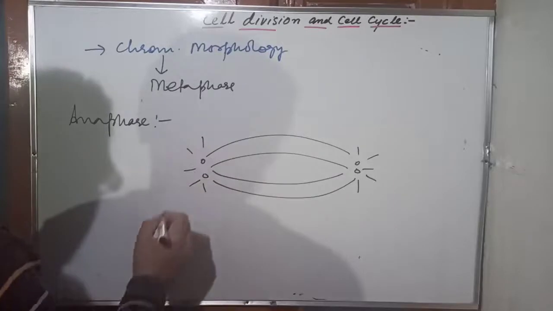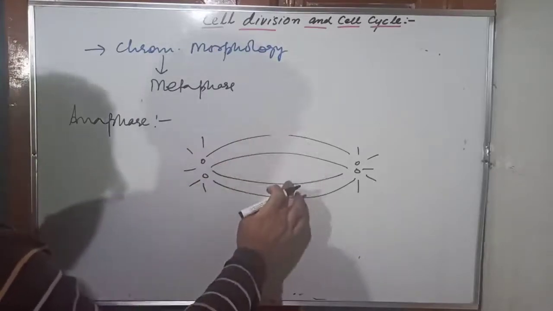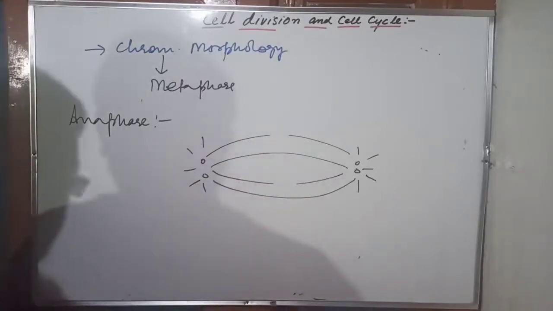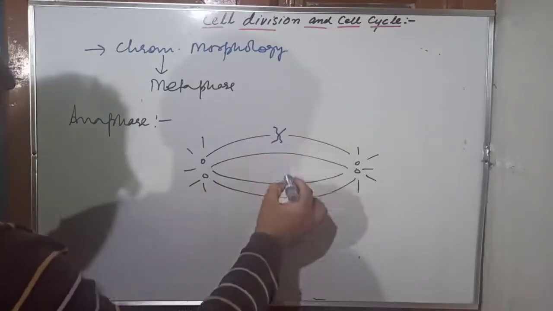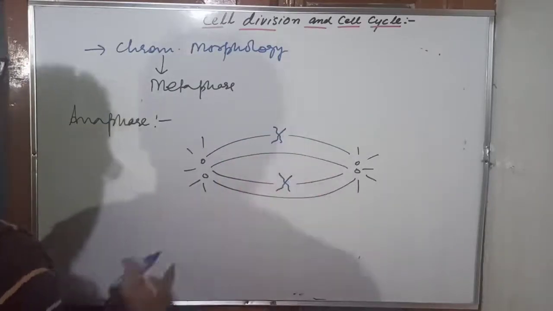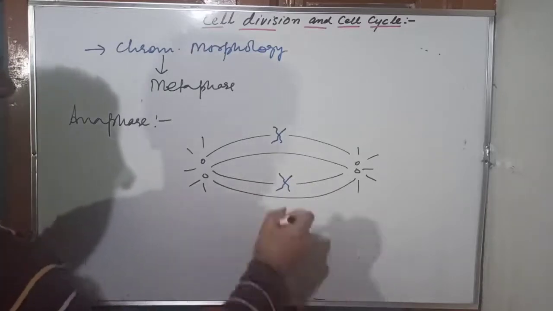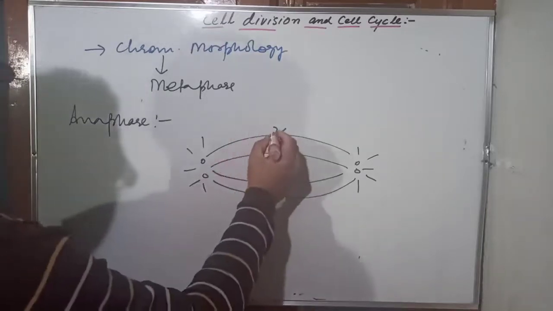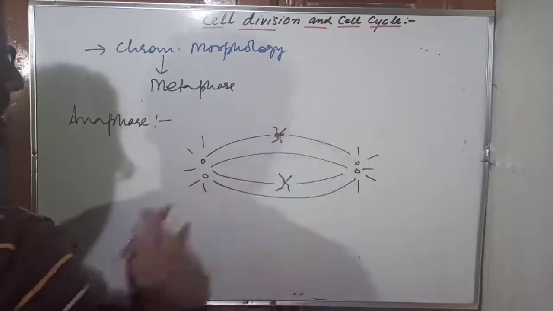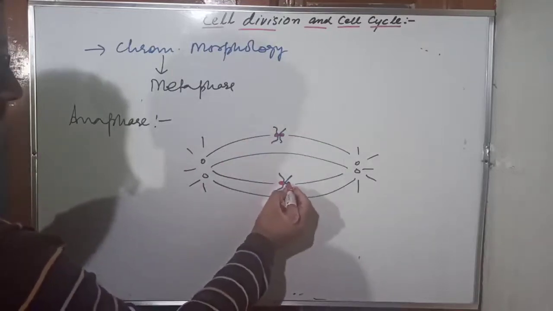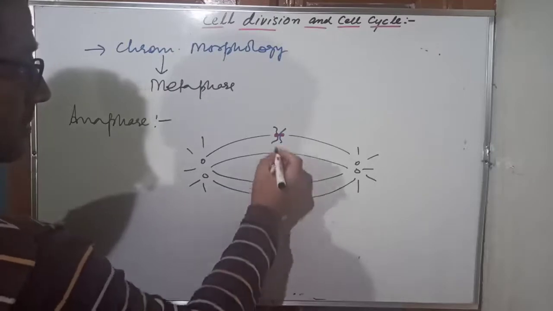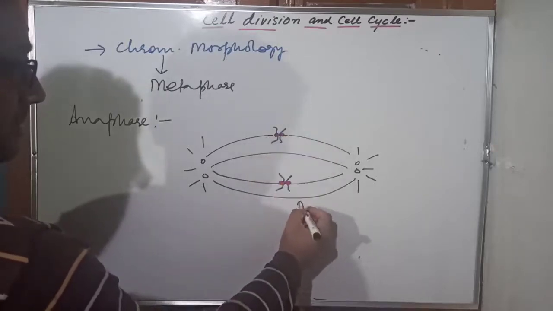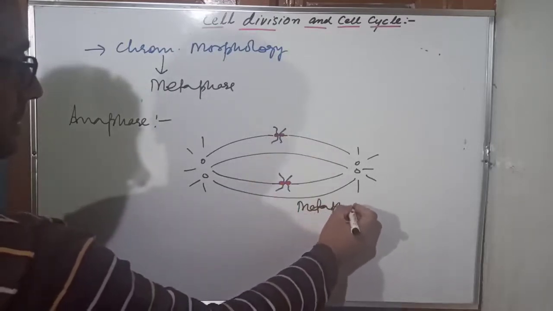Microtubules, astral microtubules here. So let me show you 2 chromosomes at least. So this is one and this is another. This is a metaphase diagram actually, but I will show it on this so that you will understand. This is a kind of a core, and they get attached with this, right? So this is a metaphase diagram here. Metaphase. We have discussed this.